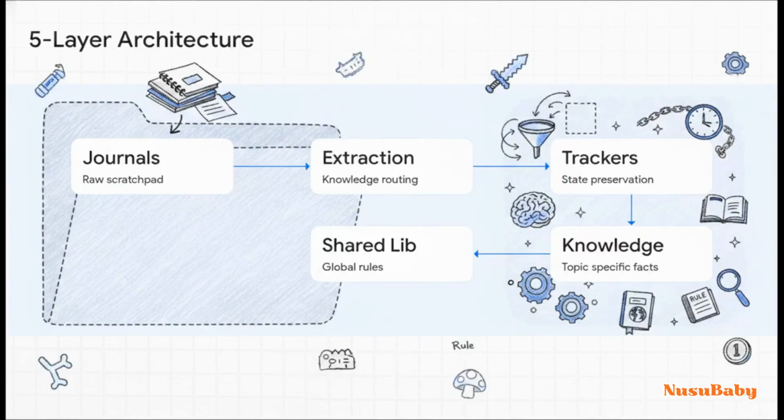Now, what's really interesting about this is you don't even need massive, expensive database infrastructure to pull this off. You can use a 5-layer, file-based architecture right inside your local workspace using simple Markdown and JSON files. Raw journals act as the scratchpad, a background extraction process routes the knowledge, trackers preserve the state, knowledge files hold indexed facts, and a shared library holds your global rules. It keeps your agent's memory incredibly clean and, best of all, easily auditable by you.